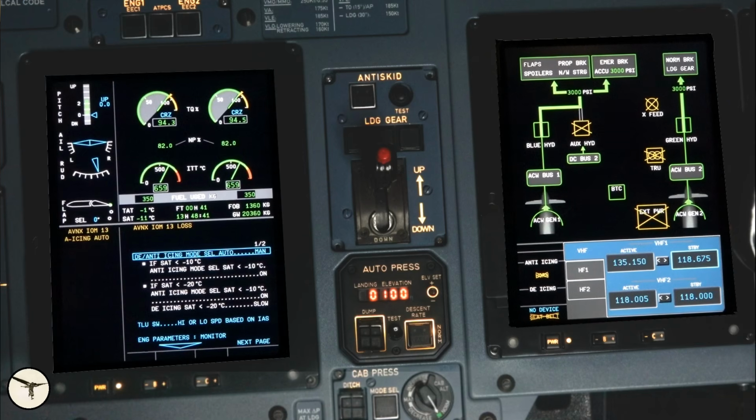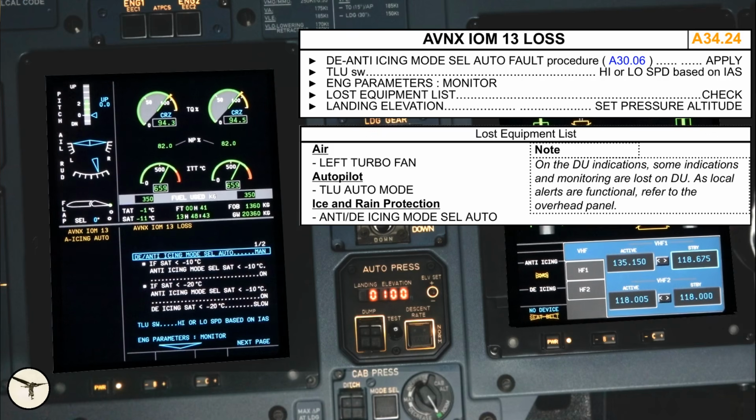Avionics IOM 13 loss. What's new is that we have lost the auto function of the TLU, and the pilot must set it to high or low speed based on the indicated airspeed.